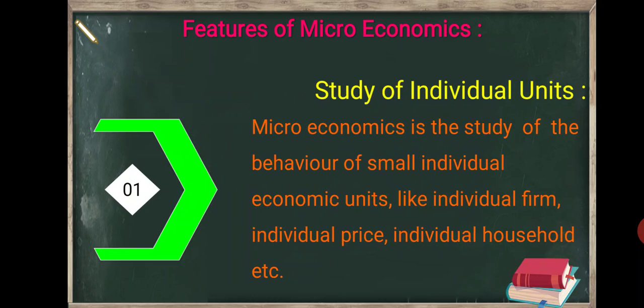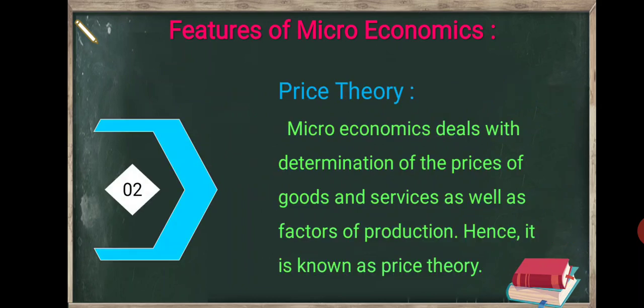First feature, study of individual units. Microeconomics is the study of the behavior of small individual economic units like individual firm, individual price, individual household, etc. Then the second feature is price theory. Microeconomics deals with determination of the prices of goods and services as well as factors of production, hence it is known as price theory.